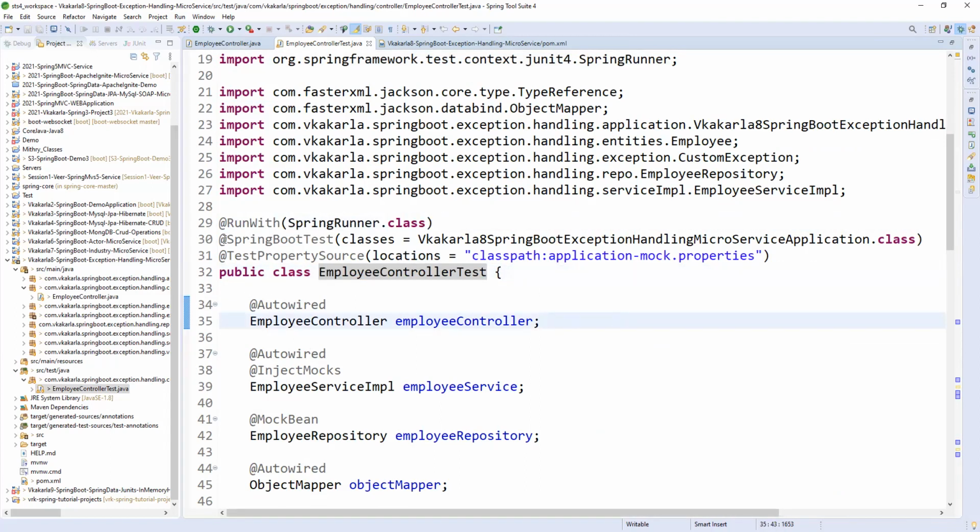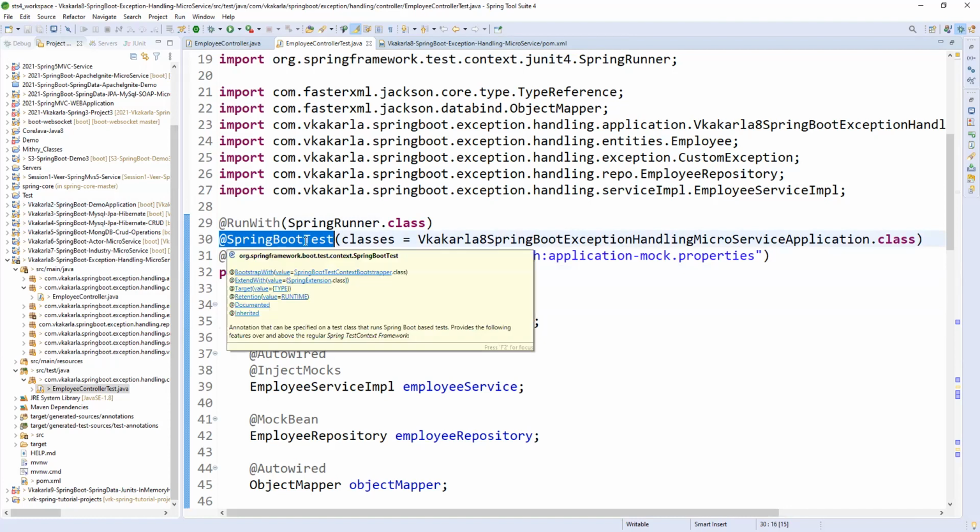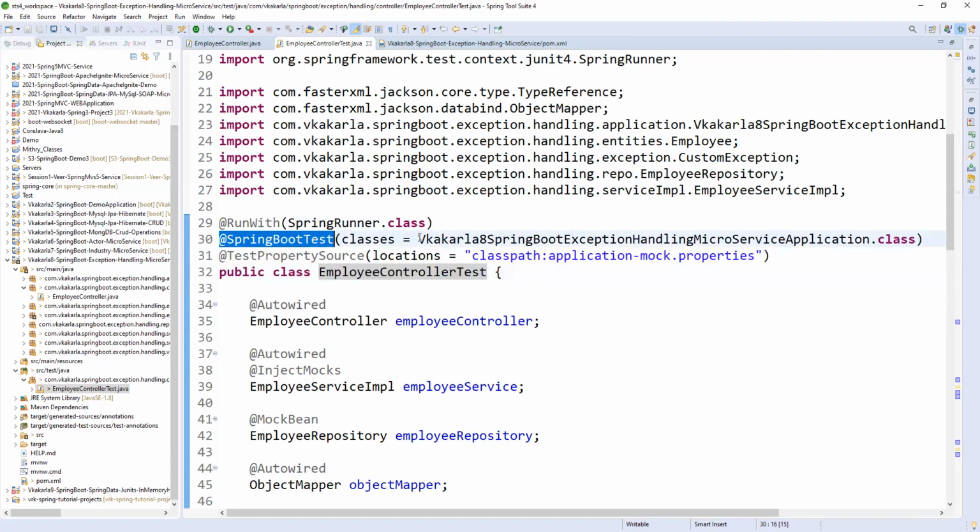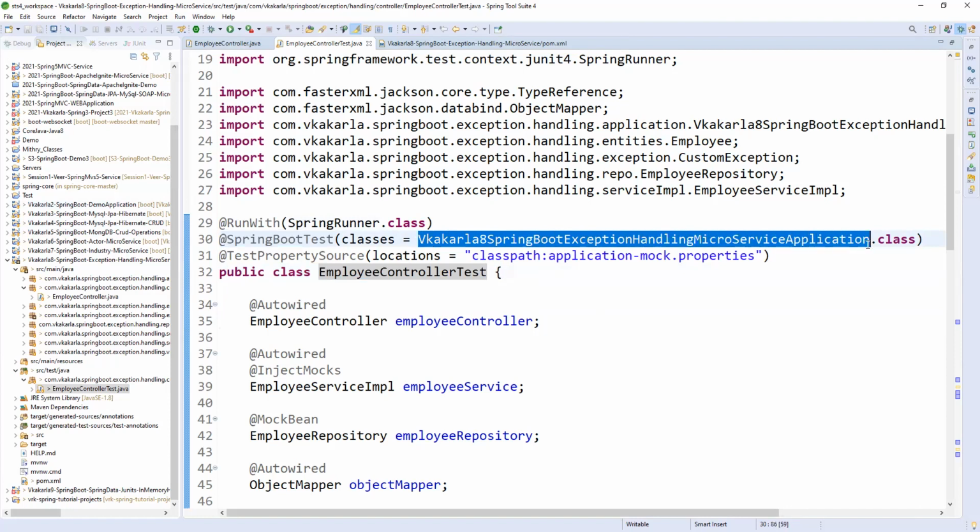And coming to SpringBootTest, where is the main class? We are going to test which application? We need to give our main application class. Why? Because the execution of the program will start from the main class, right?